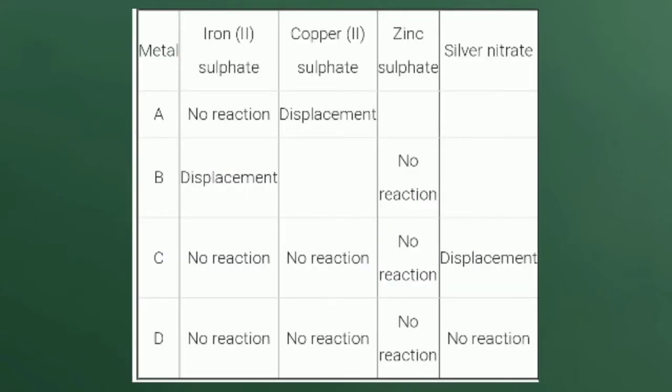Metal A: iron(II) sulfate, no reaction; copper(II) sulfate, displacement; zinc sulfate, no reaction; silver nitrate, displacement. Metal B: iron(II) sulfate, displacement, and zinc sulfate, no reaction. Metal C: iron, no reaction; copper sulfate, no reaction; zinc, no reaction; and silver nitrate, displacement. And D: iron(II) sulfate, no reaction; copper(II) sulfate, no reaction; zinc sulfate, no reaction; silver nitrate, no reaction.